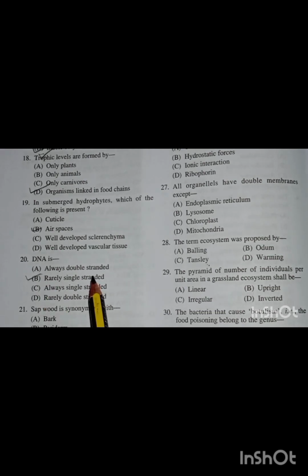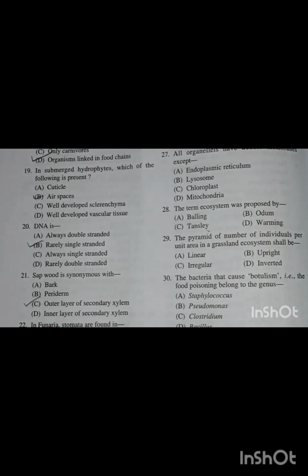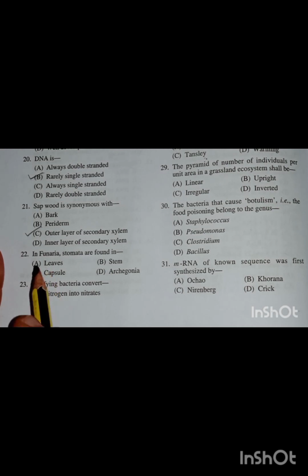DNA is rarely single-stranded. Then the next question: sapwood is synonymous with bark, periderm, outer layer of secondary xylem, inner layer of secondary xylem. The correct answer is the outer layer of secondary xylem. The next question: in Funaria, stomata are found in leaves, stem, capsule, archegonia. The correct answer is option C, capsule. In Funaria, stomata are found in the capsule.